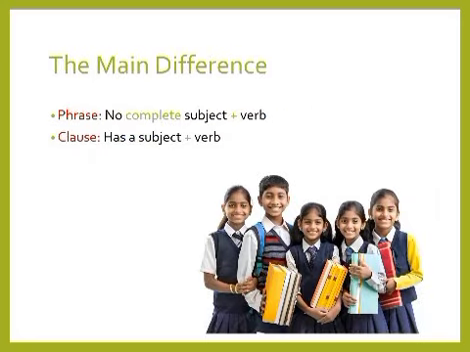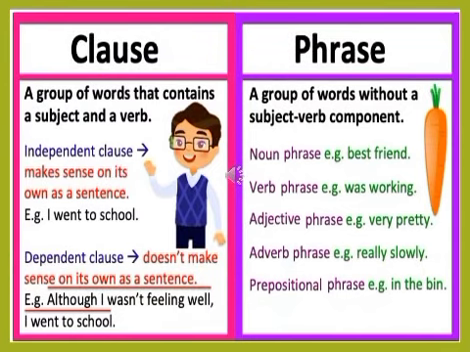So simply, what is the main difference between a phrase and a clause? The main difference is simple. A clause has a subject and a verb, but a phrase doesn't have a subject and a verb. A phrase is a group of words without a subject or a verb. Now, let's compare them together.